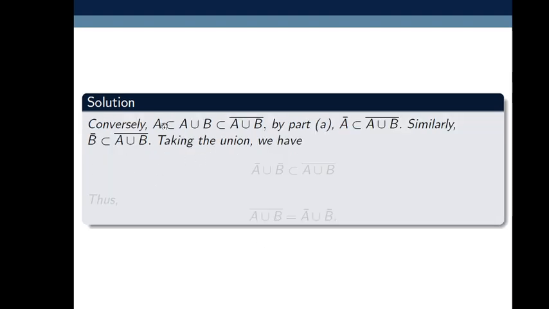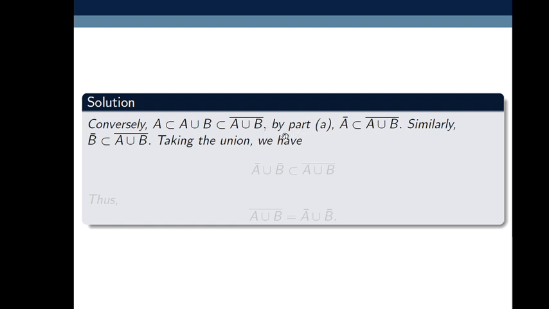Conversely, it is clear that A is contained in A union B. So it is straightforward, and A union B is contained in the closure of A union B, as the closure of a set contains the set itself.